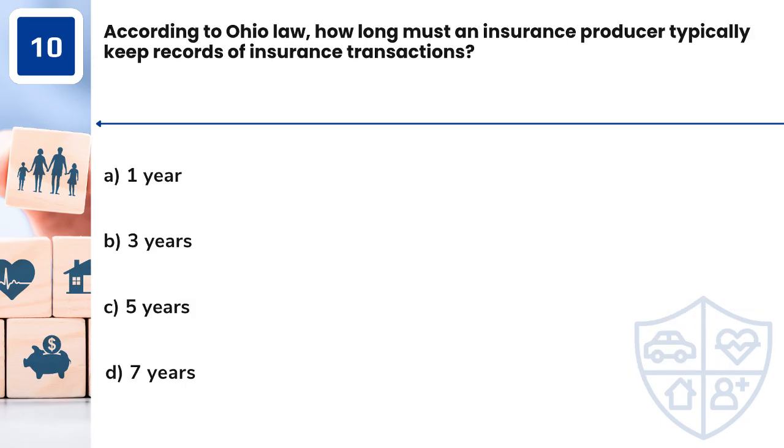Question 10. According to Ohio law, how long must an insurance producer typically keep records of insurance transactions? A. 1 year. B. 3 years. C. 5 years. D. 7 years.